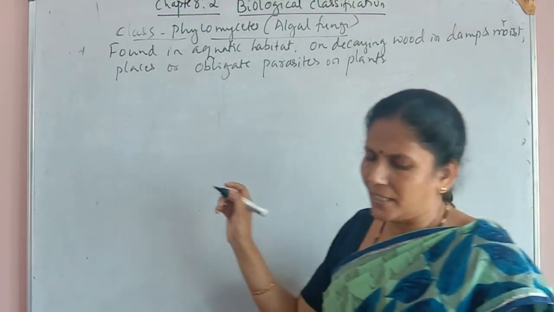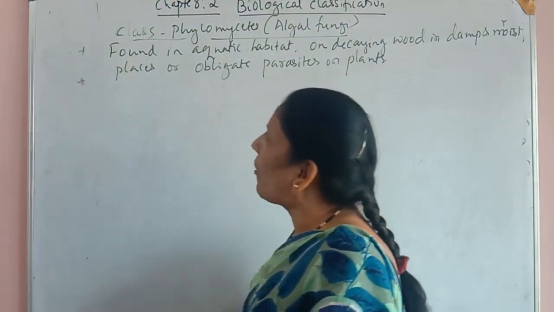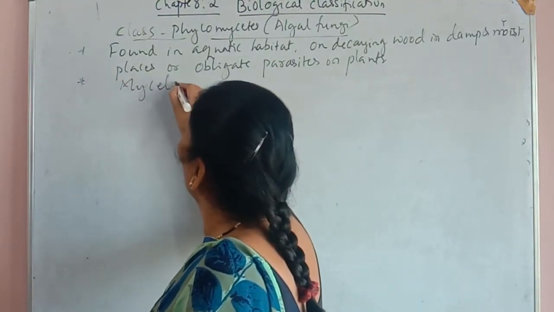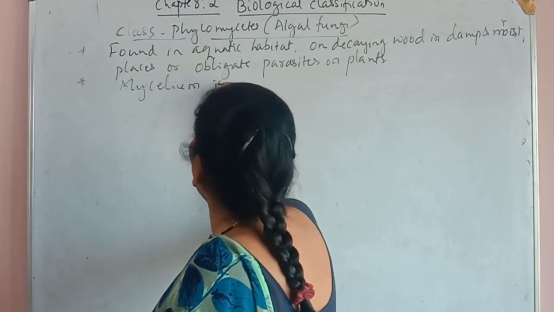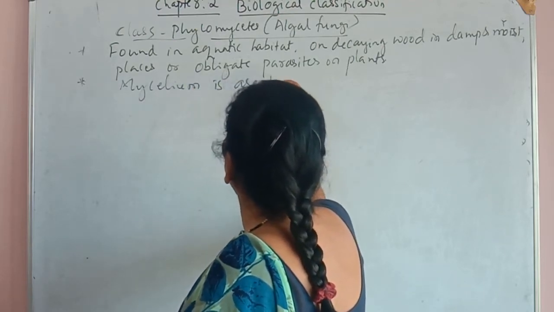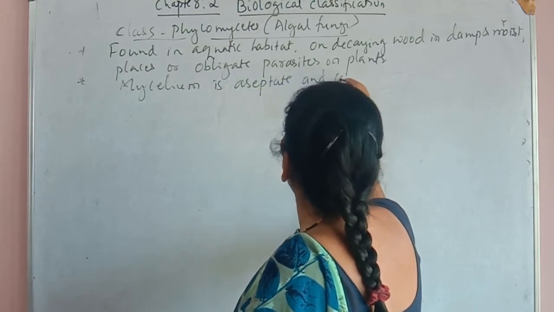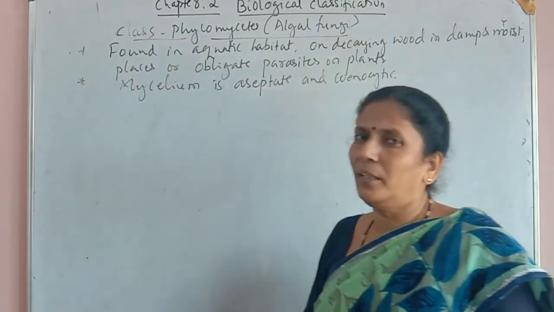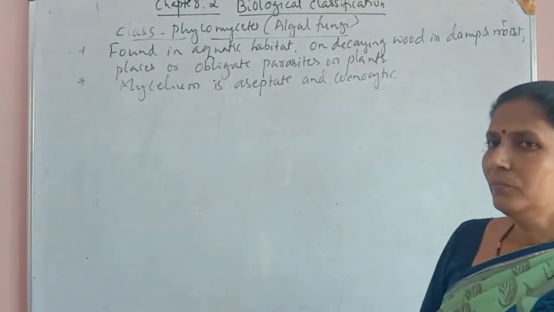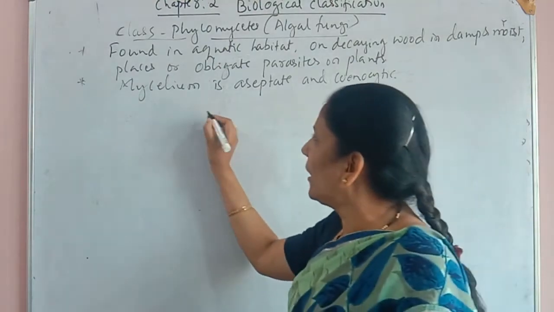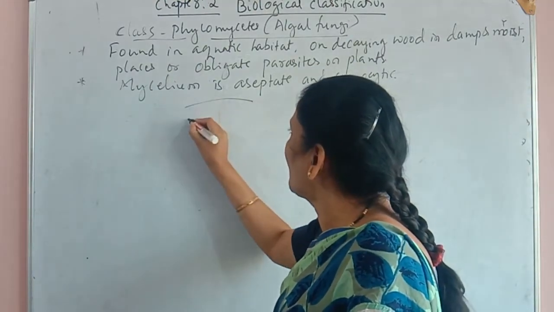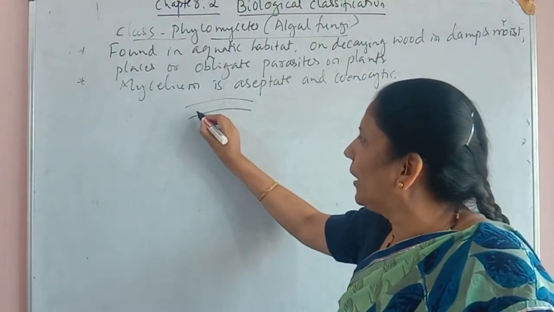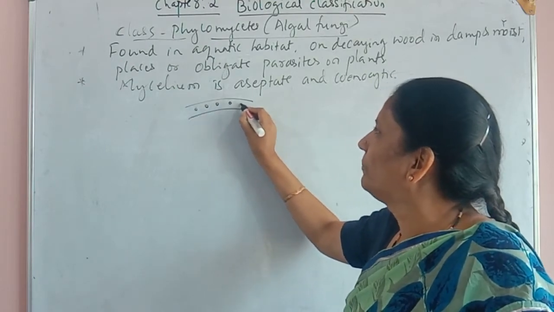The next character is the mycelium of members of this group. The mycelium is aseptate and cenocytic. Here I am going to draw the diagram of this aseptate mycelium, which is a tubular structure filled with many nuclei.